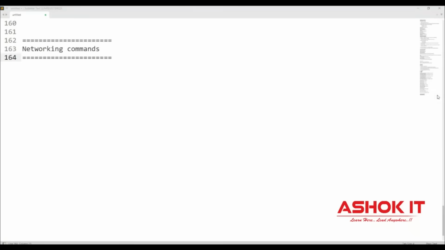How to work with networking commands in the Linux machine. So the first one is the ping command. What is the purpose of the ping command? The ping command is used to check the connectivity with the other server. Whether my machine is able to connect with the other server or not. If I want to test that connection, then I can go for the ping command.